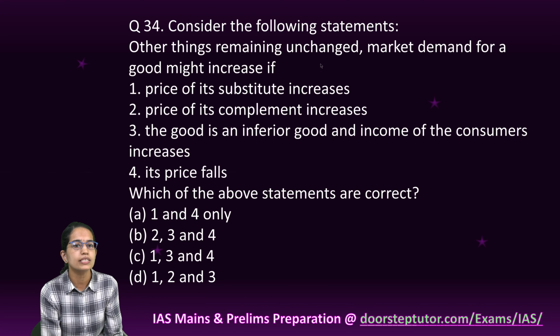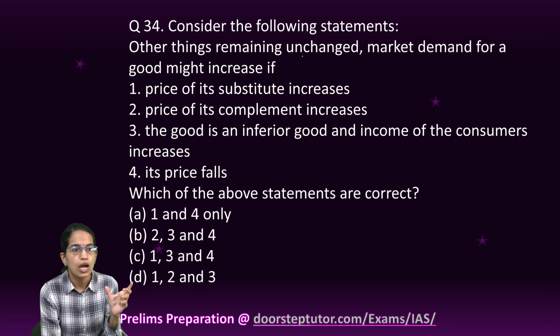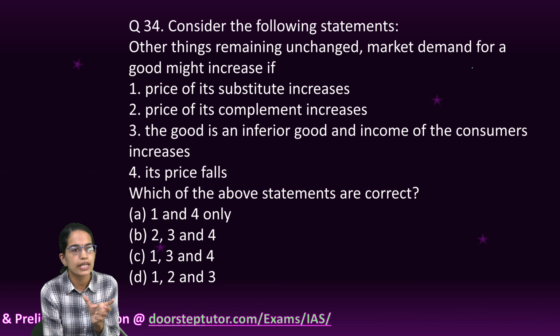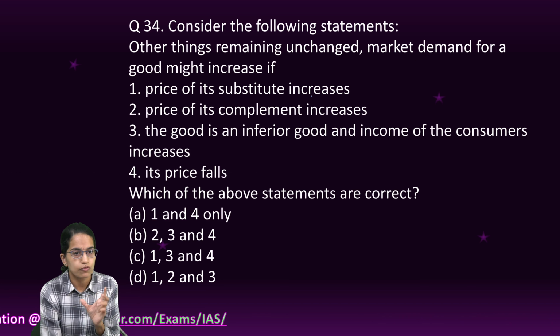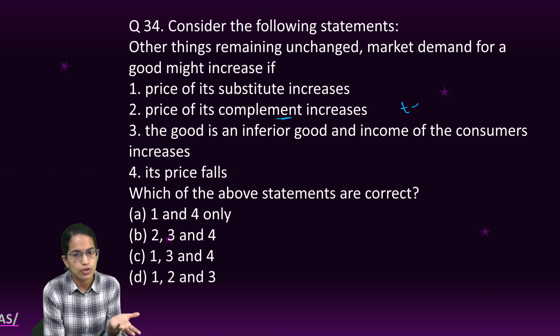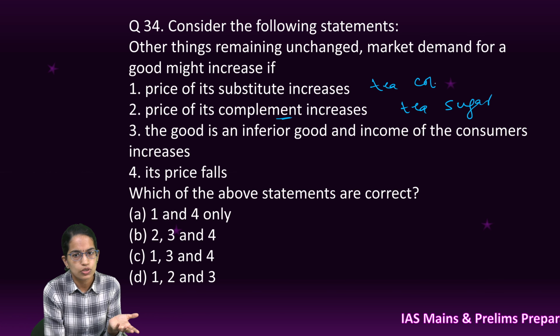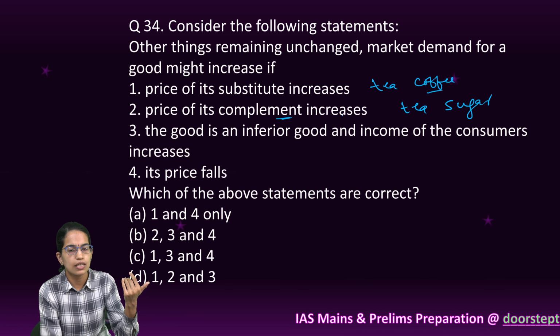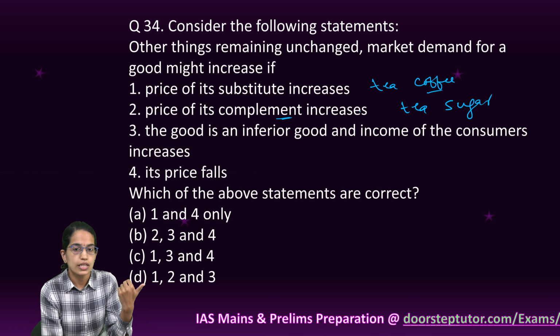11th economics. And here the question says, other things remain unchanged, market demand increases if. Now what are substitutes and complements? Complements are the things that go together. For example, we know tea and sugar. However, substitutes are tea and coffee. So if the price of coffee increases, the demand for tea would go up.